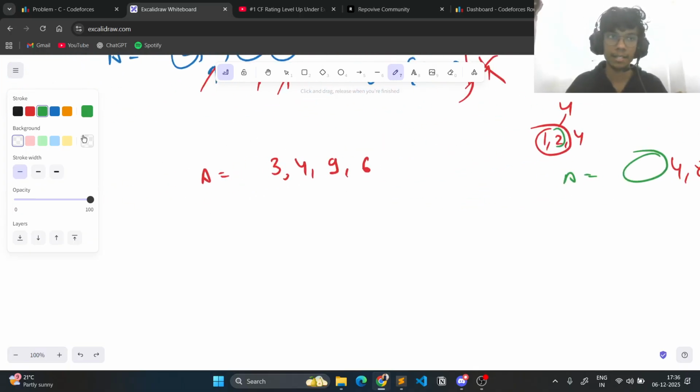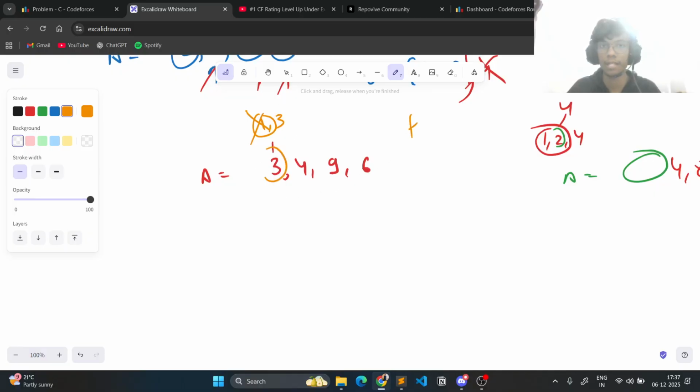So I'll take this case, which will make it much clearer. So 3, 4, 6, 9. 3 has divisors 1 and 3, and we cannot take a 1 or anything lesser than 3, because that is not present in the array. If it was present, then we could have just taken that first, right? So we can just eliminate this, we can think about 3.